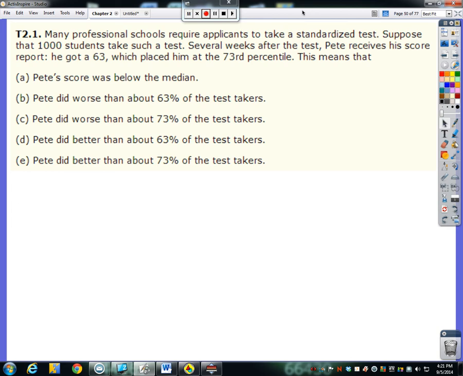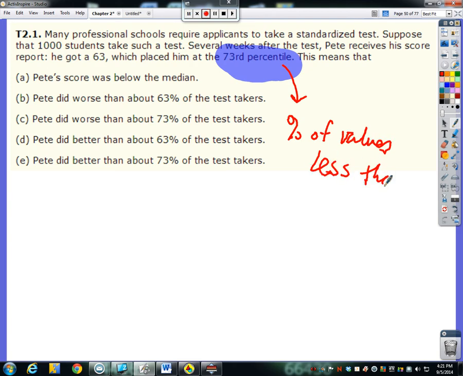All right, so this first problem says, many professional schools require applicants to take a standardized test. Suppose that 1,000 students take such a test. Several weeks after the test, Pete receives his score report. He got a 63, which placed him at the 73rd percentile. This means, so what we are doing basically is defining the 73rd percentile in this problem. Percentile means the percent of values less than yours, or in this case, Pete's.